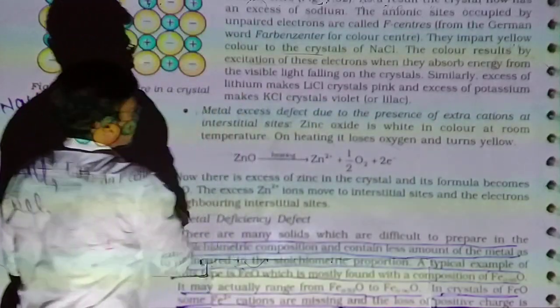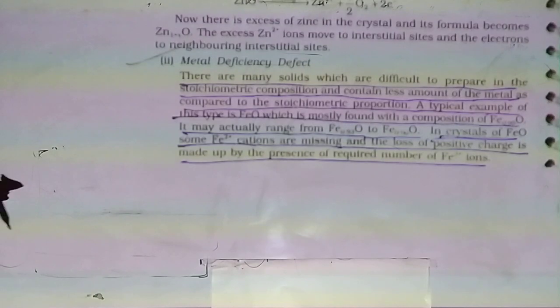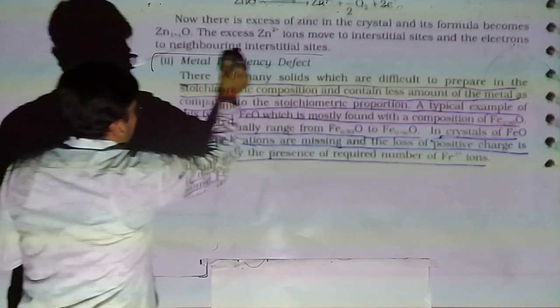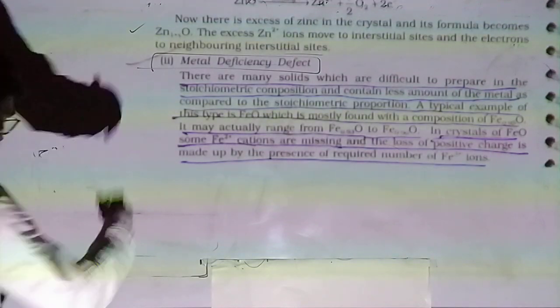Both are metal excess defects. Now metal deficiency defect, a most important question. This one is also a type of non-stoichiometric defect. What was in the previous two? Metal excess. In NaCl, sodium comes in from outside into the crystal of NaCl, so metal excess.